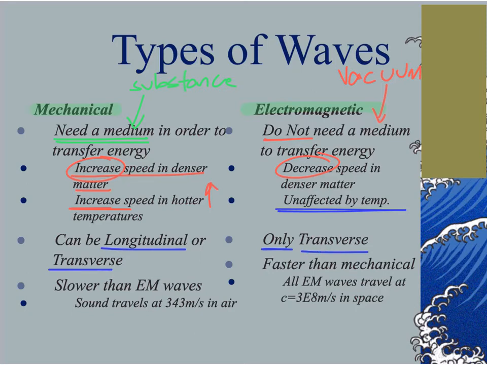As far as speed goes, mechanical waves are slower than electromagnetic waves. Significantly slower. Sound travels at 343 meters per second in air. Electromagnetic waves travel 3 times 10 to the 8th meters per second in space. So 300 million meters per second compared to a mere 343 meters per second for sound.